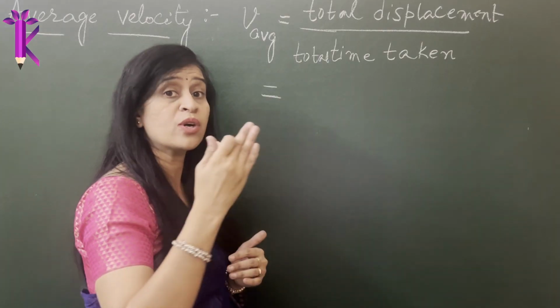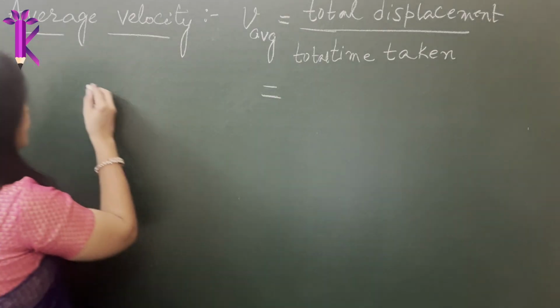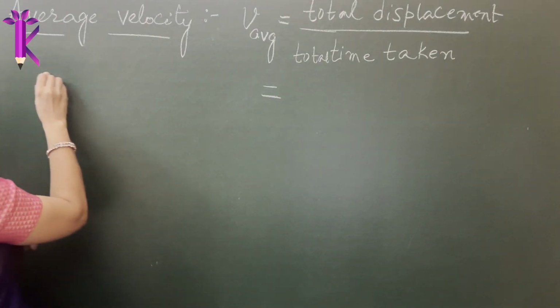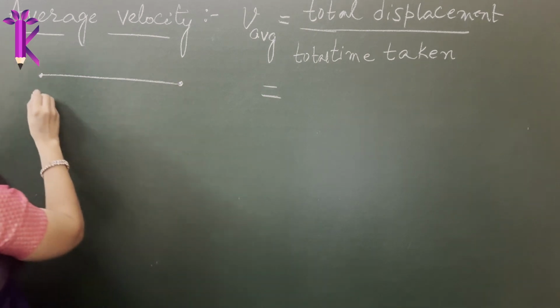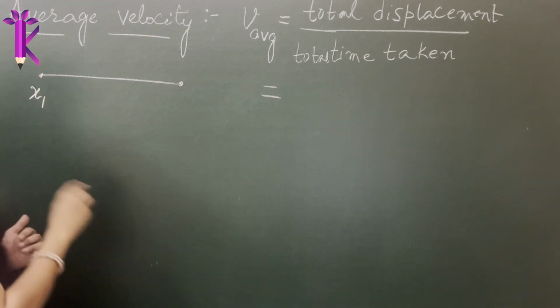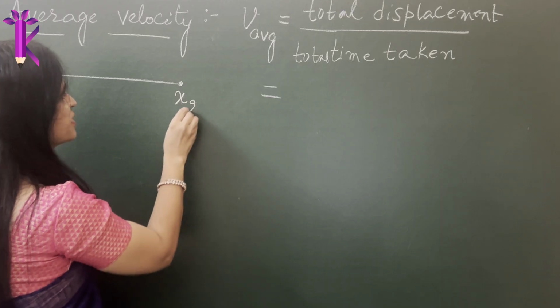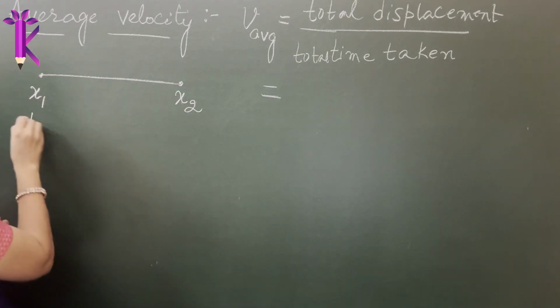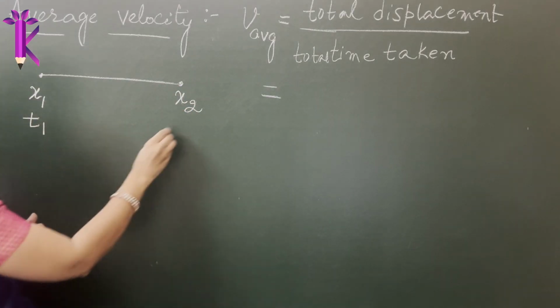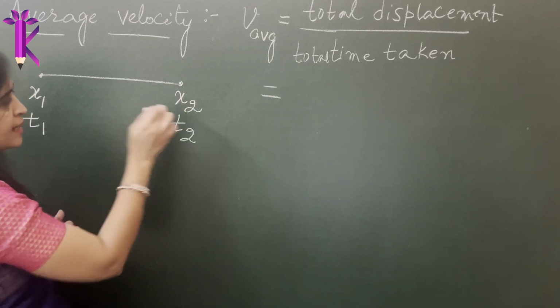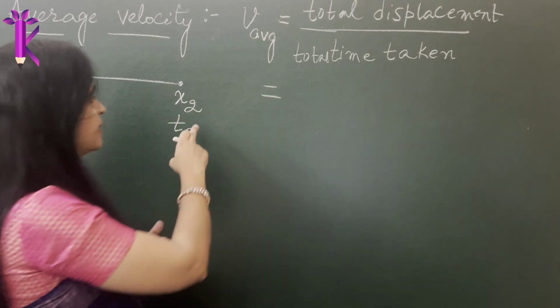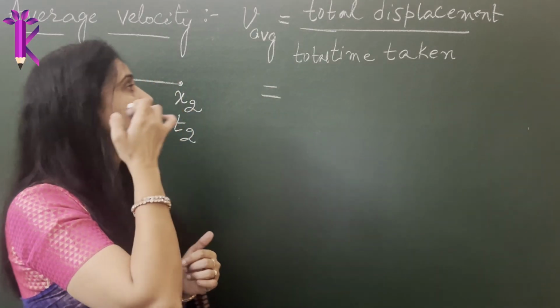Suppose the object was traveling. Let's take this example. The object has traveled this distance, where x1 was its initial position and x2 is its final position. It started at a time t1 and it reached the final position x2 at a time t2.